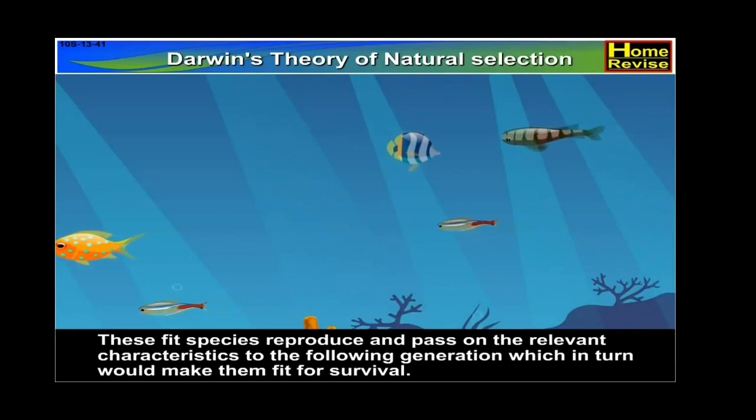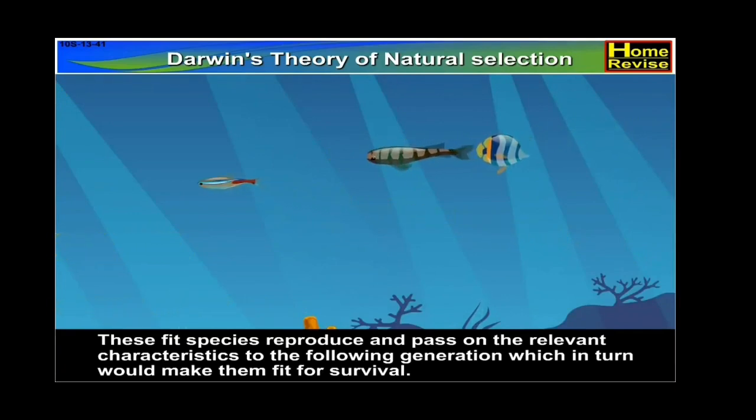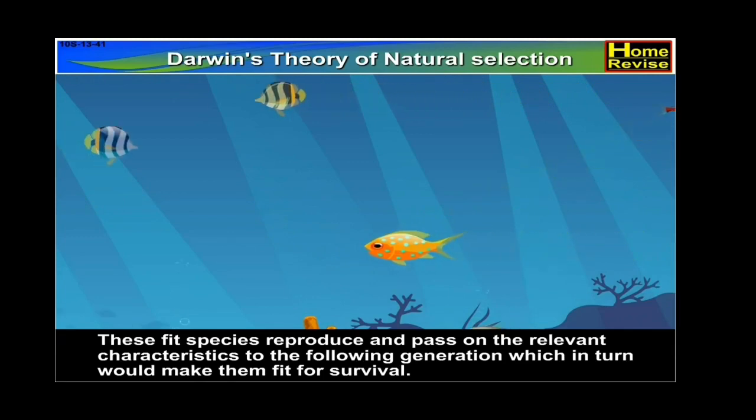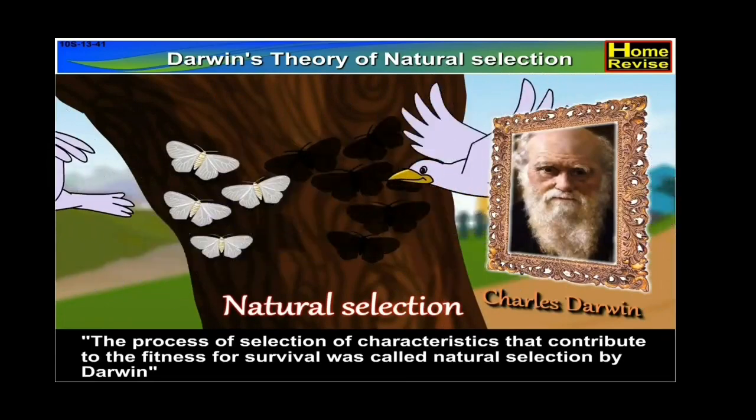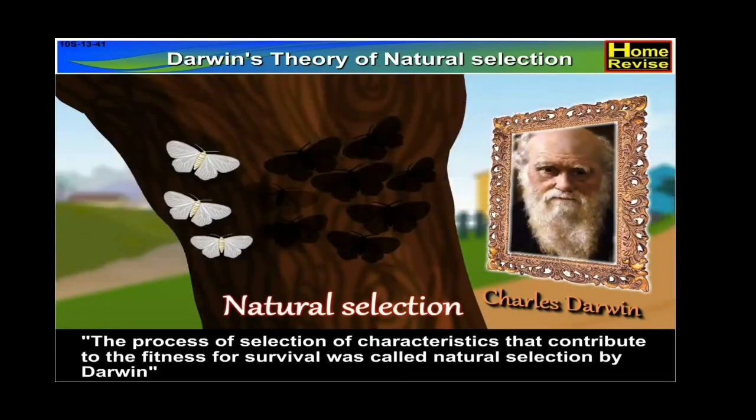These fit species reproduce and pass on the relevant characteristics to the following generation, which in turn would make them fit for survival. The process of selection of characteristics that contribute to the fitness for survival was called natural selection by Darwin.